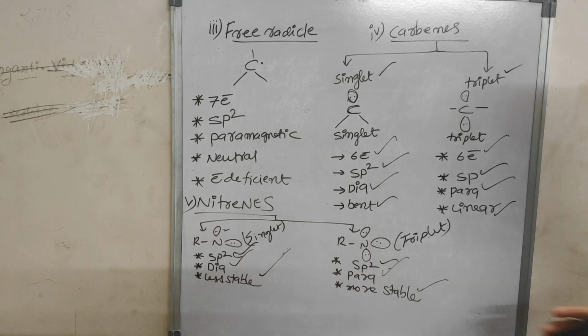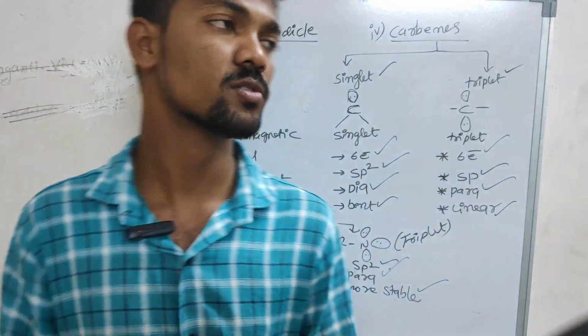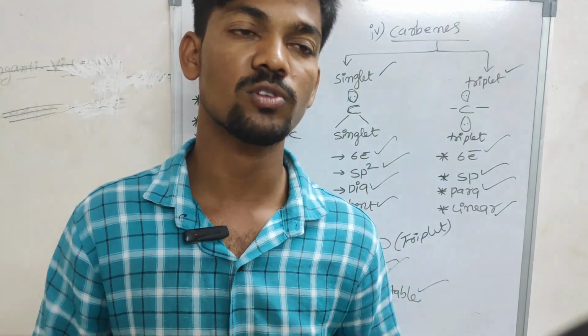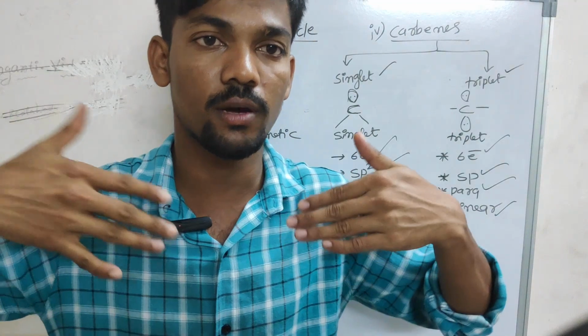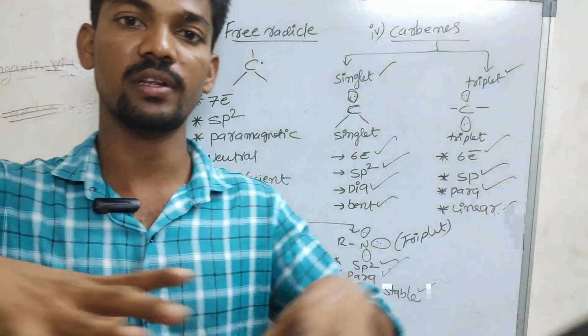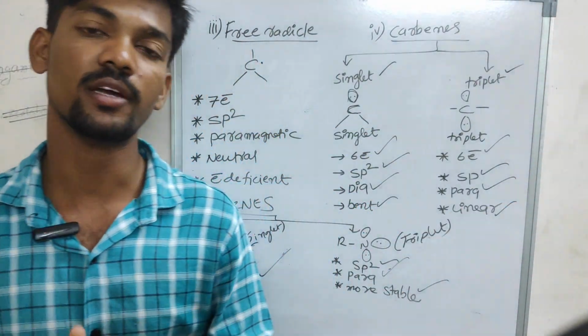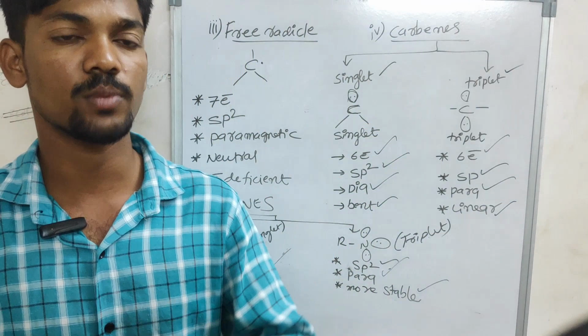Okay, guys, up to here we are completing the video. In the next video we will discuss the stability of carbocations, carbanions and free radicals, and how they vary. There will be a series, an order. We will discuss this concept in the next video.